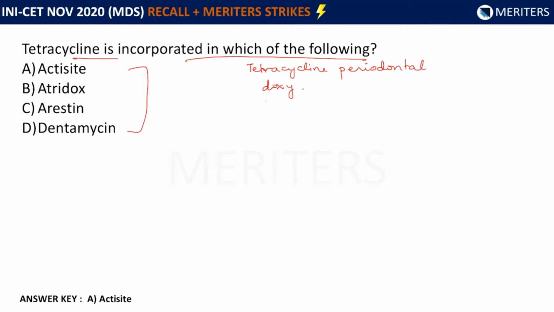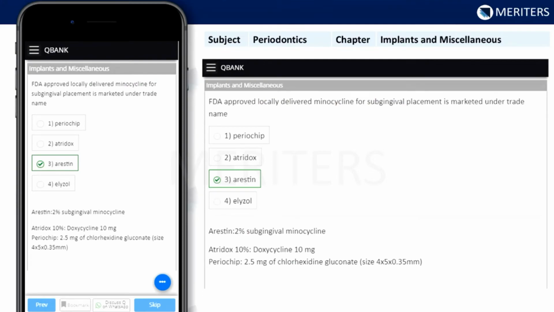And then Arestin is minocycline microspheres. And Dentamycin is 2% minocycline gel. So the correct answer is tetracycline periodontal. A similar question is also there in the bites in the question bank. So you can use these questions also for reference.